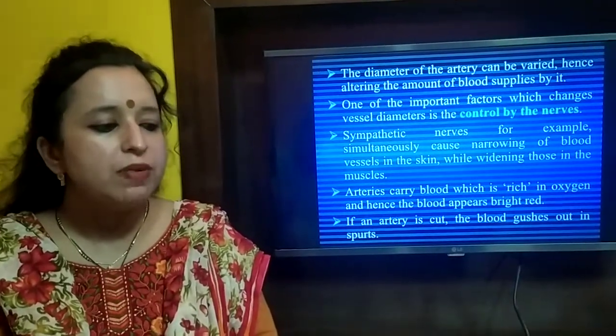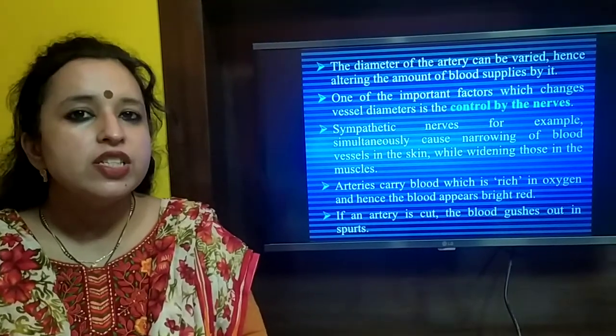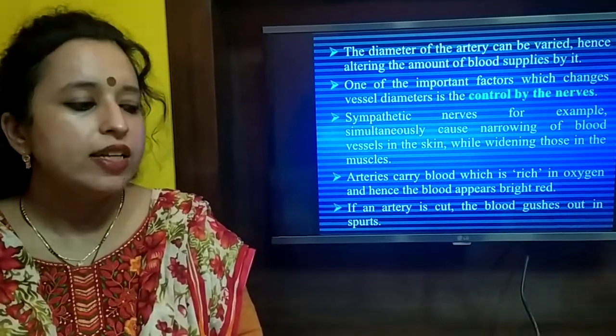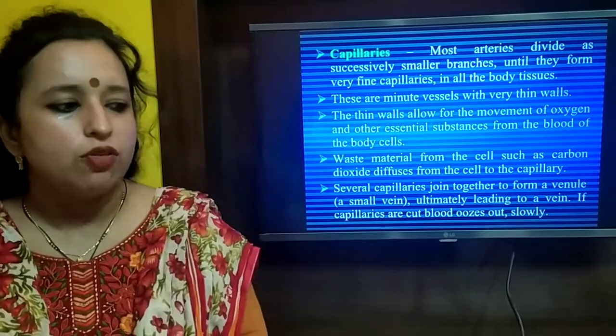Sympathetic nerves, for example, simultaneously cause narrowing of the blood vessels in the skin. Arteries carry blood which is rich in oxygen, hence the blood appears red in color in case of arteries. If the artery is cut, the blood gushes out.